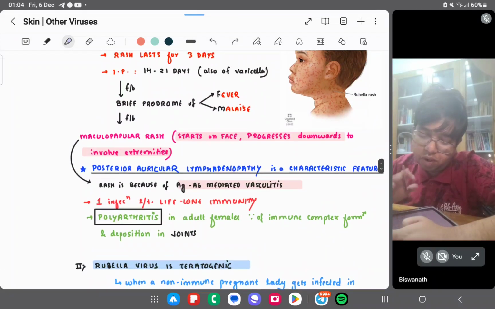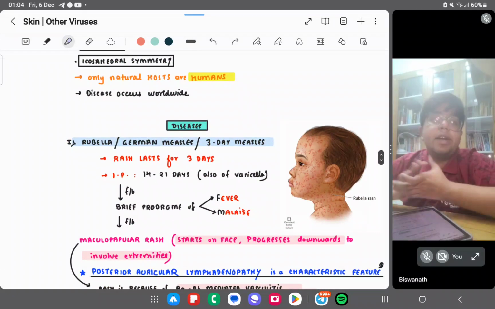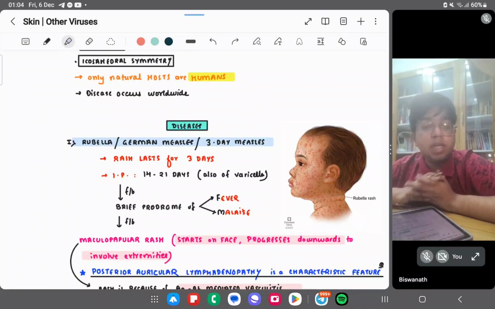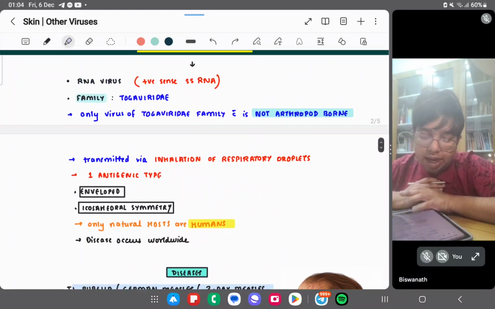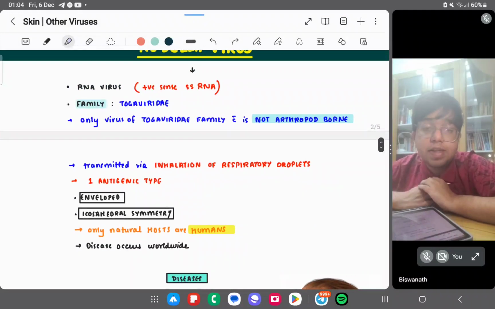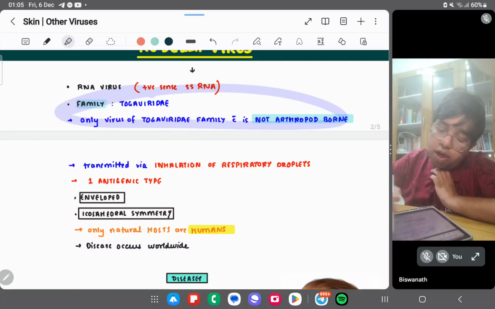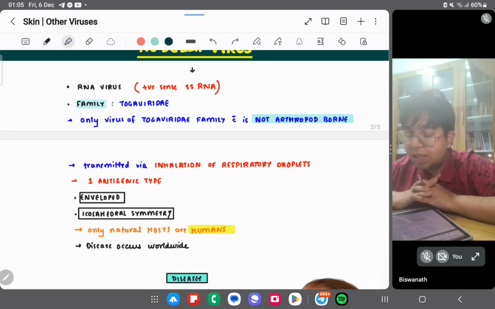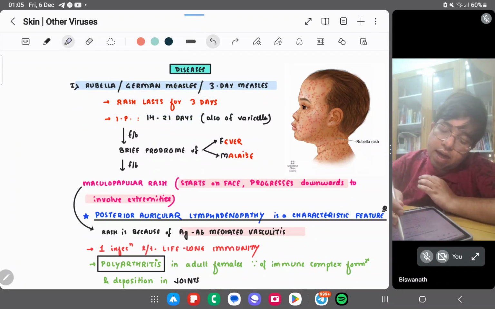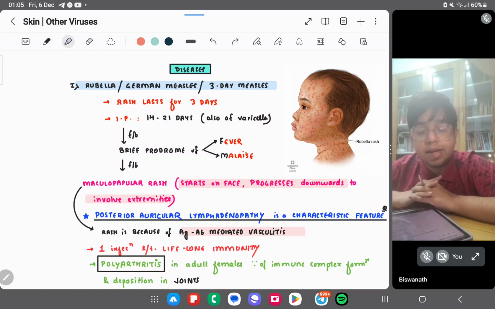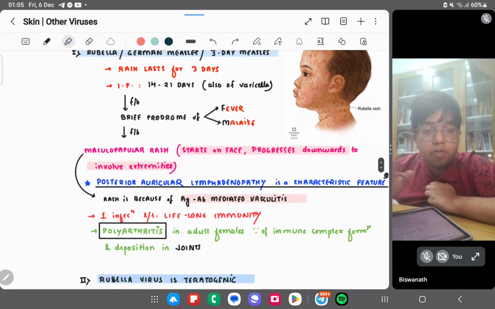So you now know the common features of rubella virus. Togaviridae, this statement is important: it is the only virus of Togaviridae which is not arthropod borne. The rest of the viruses are arthropod borne. The disease is rubella, German measles or 3-day measles, where the rash lasts for 3 days. Incubation period is 14 to 21 days.